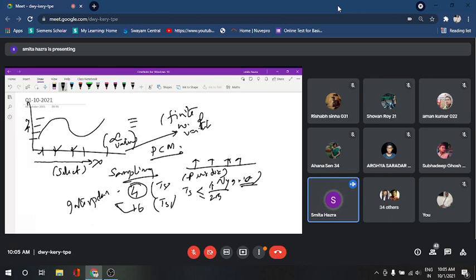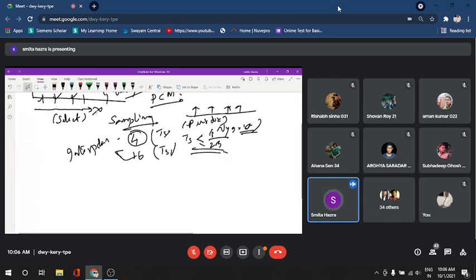Because as you know, if the number of variables is much more, then obviously the interpolation will also be good, because the correlation between the samples will also be very good. So for interpolation purposes, we always need a larger number of samples. But whatever it is, as per the Nyquist criteria, this is the fundamental relationship, that is TS is less than or equal to 1 by 2B. And when we consider the interpolation, we get an interpolation device also, and that device was a low pass filter, which was the last part of our last day's class.